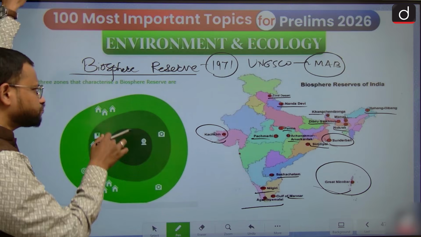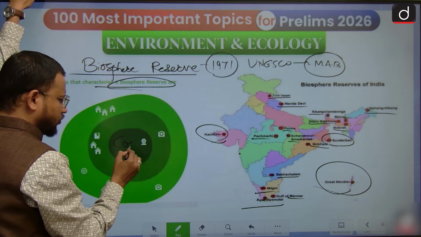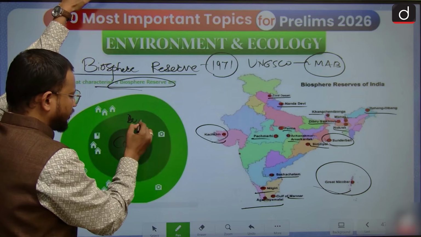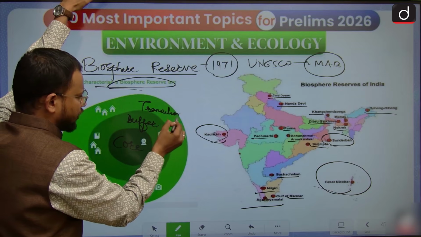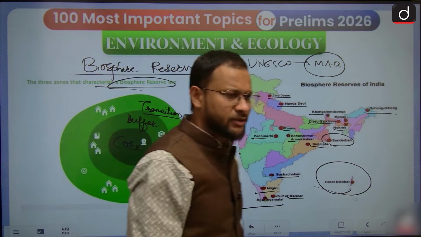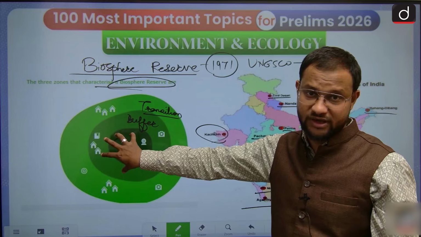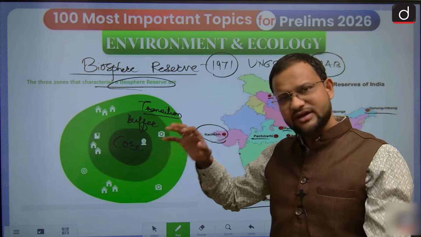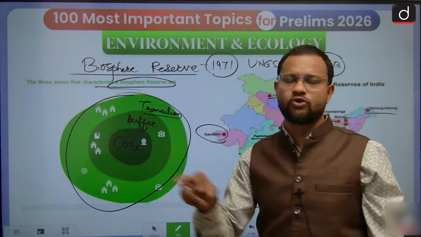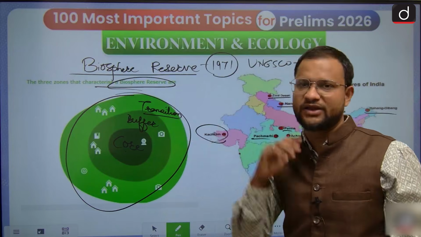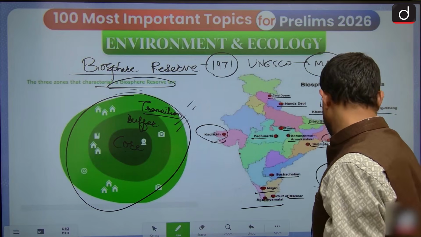Now again, Biosphere Reserves and National Parks work on this means of conservation: core, buffer, transition. In this particular protection methodology, you will find the core areas are highly isolated from the rest, and you cannot enter into this area. The buffer area is equally protected; tourism is partly allowed there for research and that purpose. And transition is the zone where human activity is allowed. So these areas are very, very protected. Remember this core, buffer, transition.